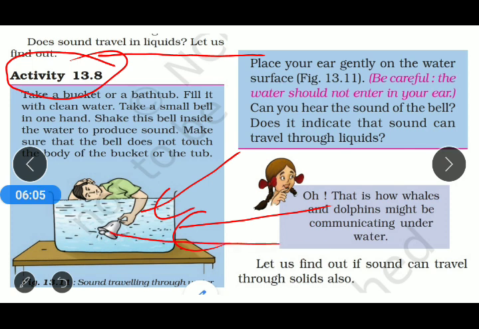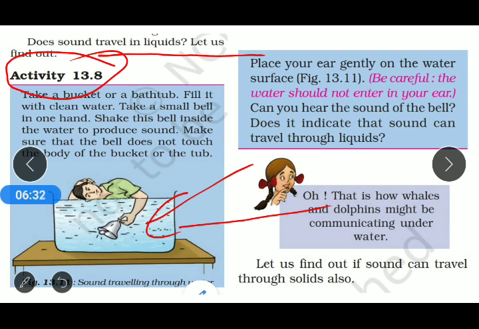We also require a ball. Okay, so we require a ball, water and a bathtub. So how do we perform that activity? Basically, we have to take a bathtub or a bucket. After that, what are we going to do? We just fill that water into the bathtub, as indicated in the picture.